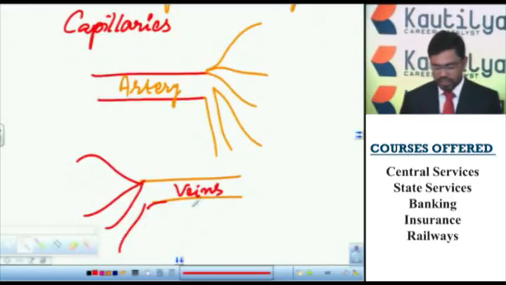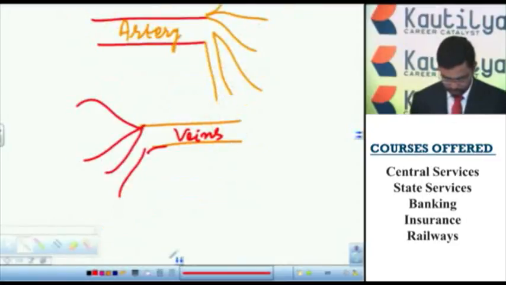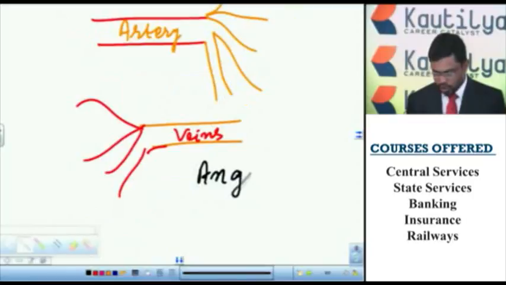So arteries end with capillaries, whereas the veins start with capillaries. And the study of these blood vessels is called angiology.